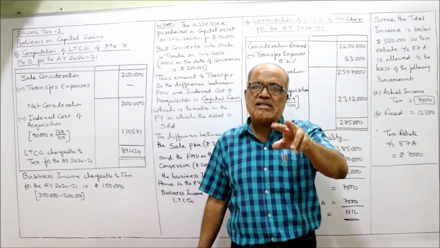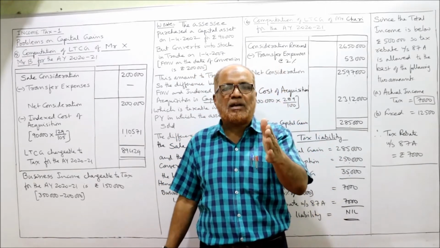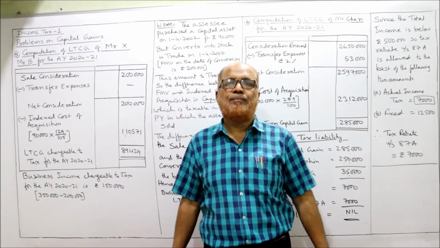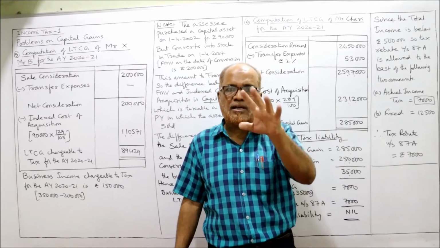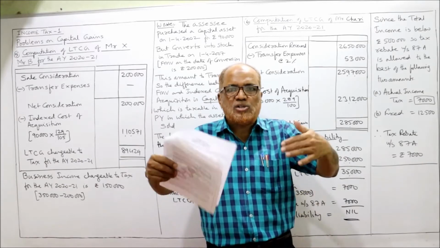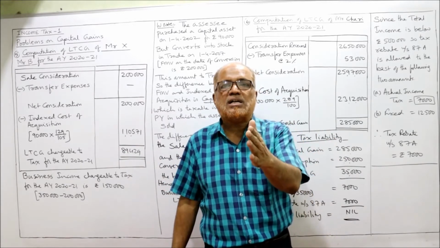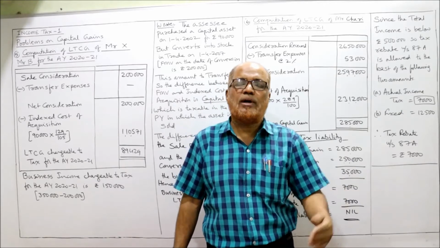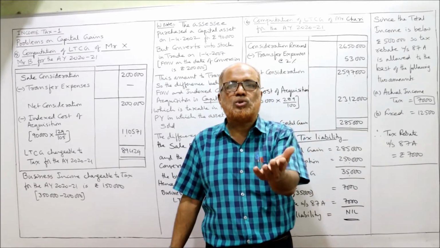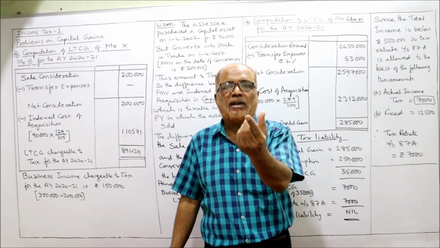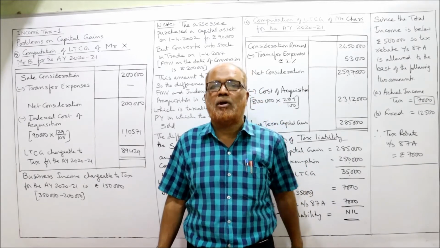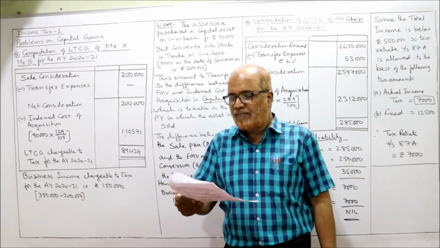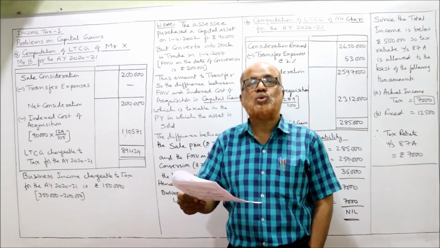So whatever difference is there between the fair market value on the date of conversion and the indexed cost of acquisition, that is the capital gain. Actually, it is not sold. It is just converted the capital asset into stock in trade. The conversion amounts to transfer, and whatever gain arising, that amounts to capital gain, and tax is payable on that capital gain. Then fair market value on the date of conversion is 2 lakh.